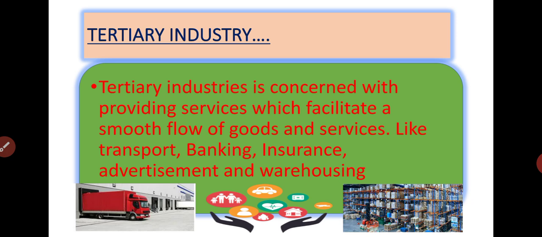These services are transportation, to transport goods from one place to another, banking which provides us financial assistance, insurance which reduces our future risk, advertisement for promotional activities, packaging and all, and warehousing which helps us to store the product, whether it is the raw material, the semi-finished goods or the finished goods.